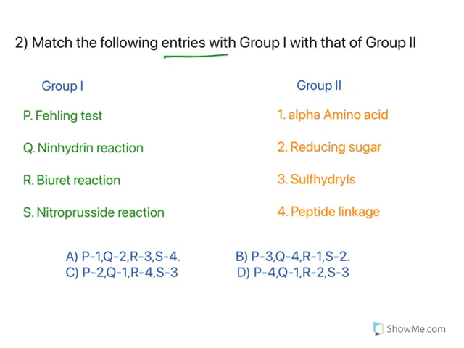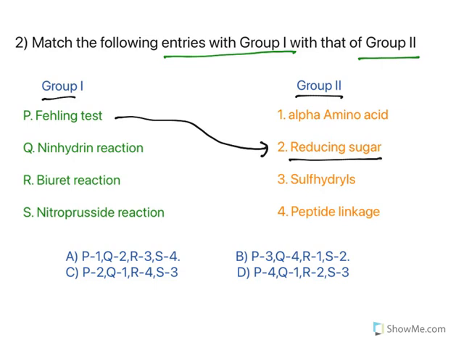Now match the following entries of group 1 with those of group 2. All these are biochemistry tests and we need to relate group 1 to group 2. Now, Fehling's test. Fehling's test is a specific test to detect reducing sugars. Glucose, fructose, all of them are reducing sugars. You have only sucrose, which is a non-reducing sugar.